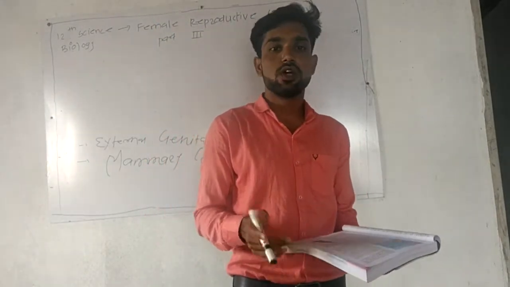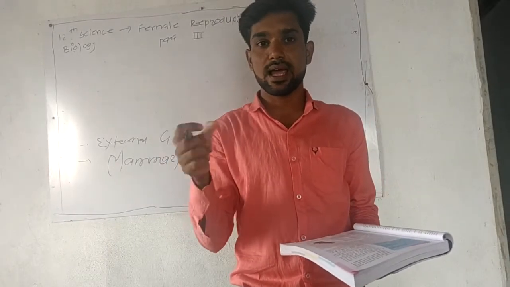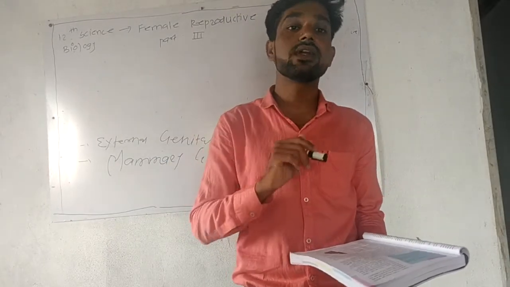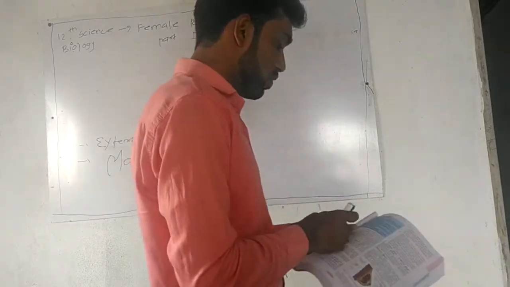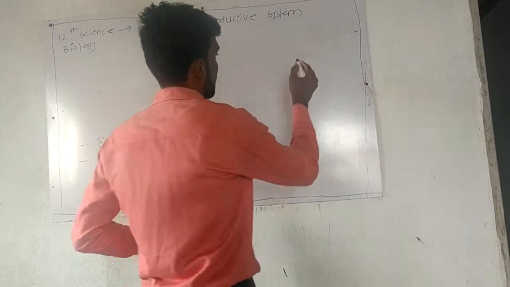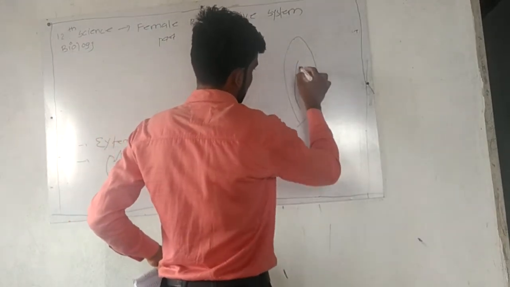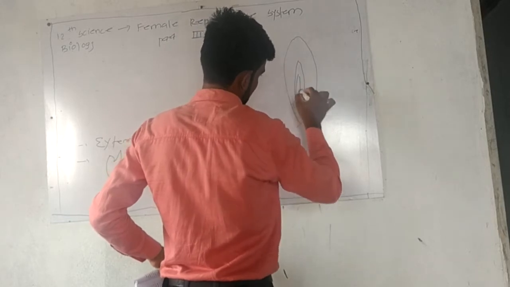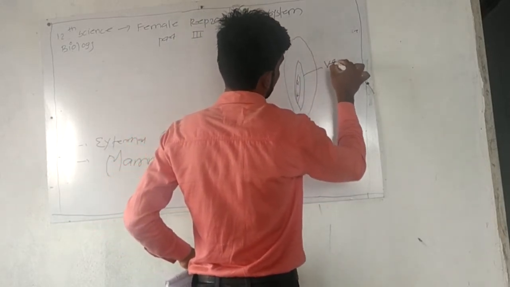First is the vestibule. What is the vestibule? It is the medial depression between the urethral and the vaginal opening. The vaginal and urethral openings are included in it. So this is your vestibule.